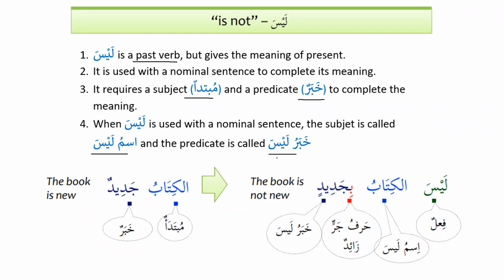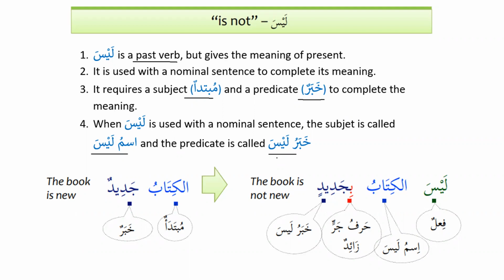Also, one more thing we need to know is that it is called al-fi'l al-manqus, a defective verb. And why is it called a defective verb? Because it cannot communicate the meaning by itself. That's why it needs ismu laysa and khabaru laysa.